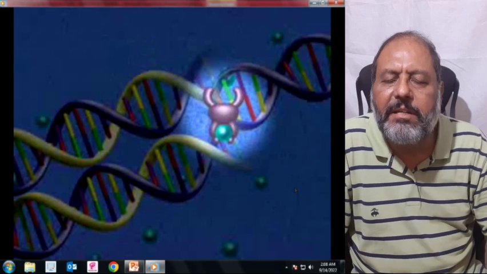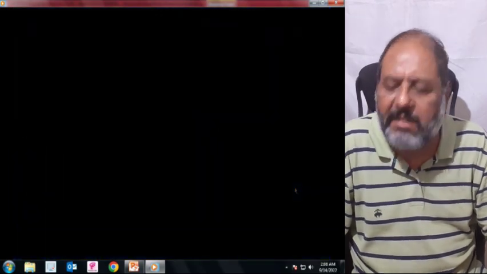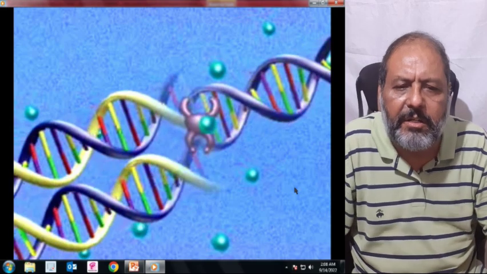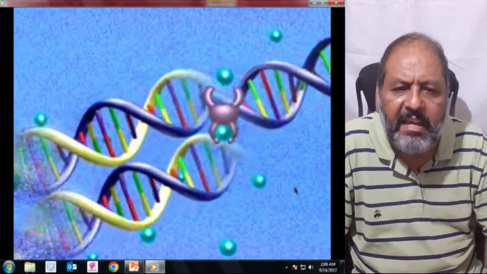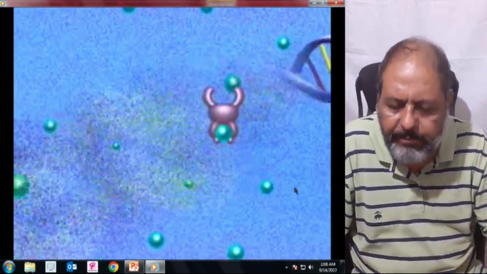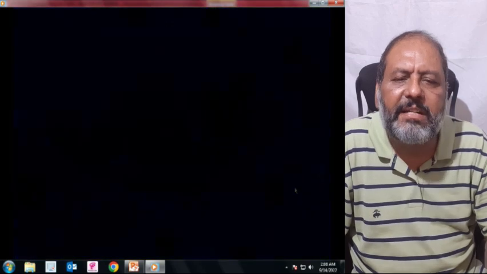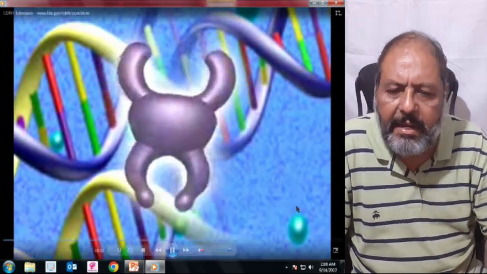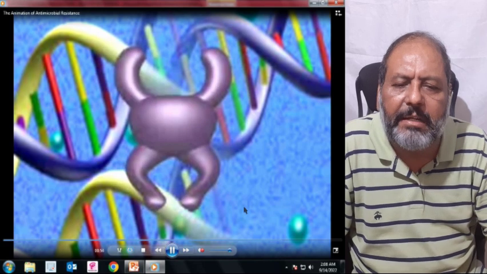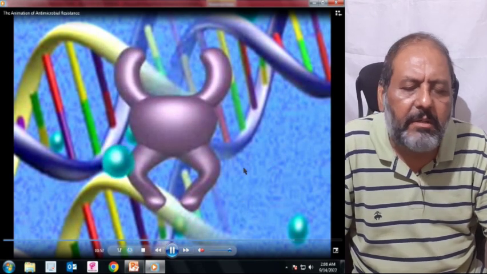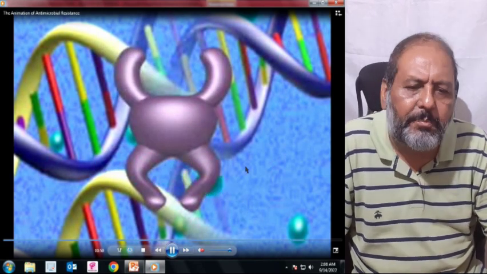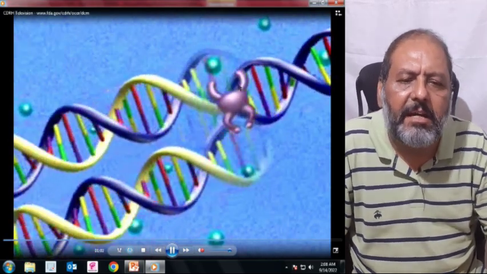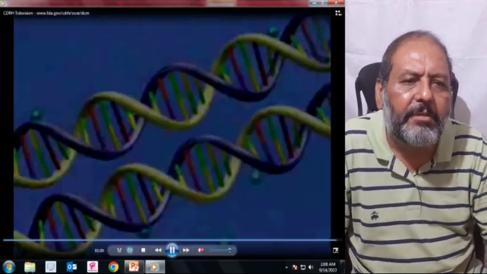Now, this DNA gyrase ultimately becomes resistant, and so the antibiotic is not able to act, and the bacteria can survive. So here one can see the DNA gyrase that has become resistant, and the antibiotic which is coming to kill it is not able to kill but just passes by, and the result is the bacteria survive happily. So that is the mutation.